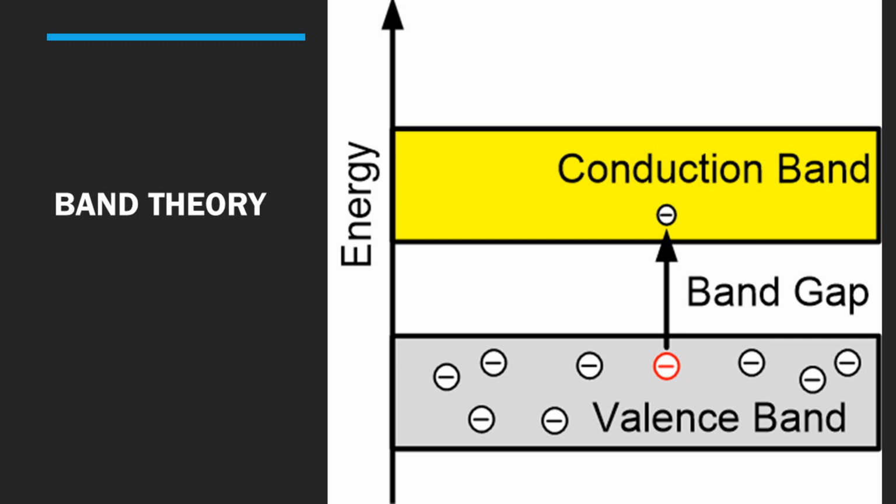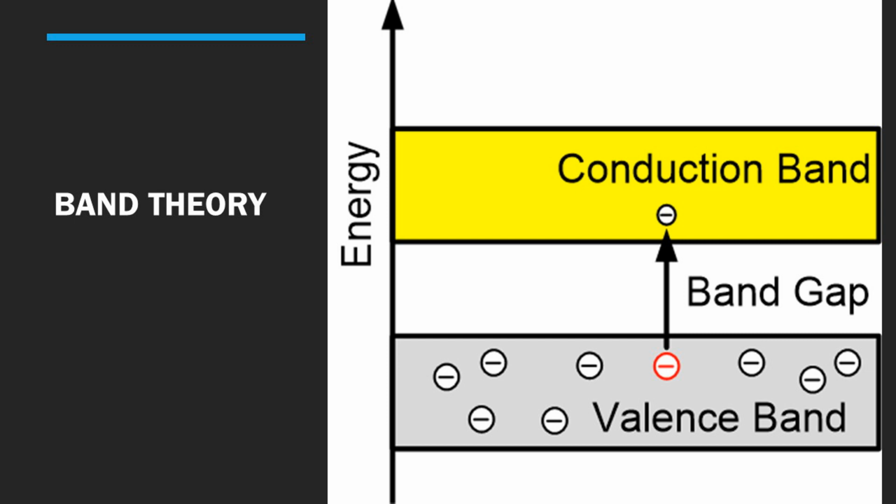The energy difference between the valence band and conduction band is called the band gap, as shown in the figure. Band gap is also known as the forbidden energy gap. The size of the band gap decides whether electrons from the valence band can be promoted to the vacant conduction band or not.